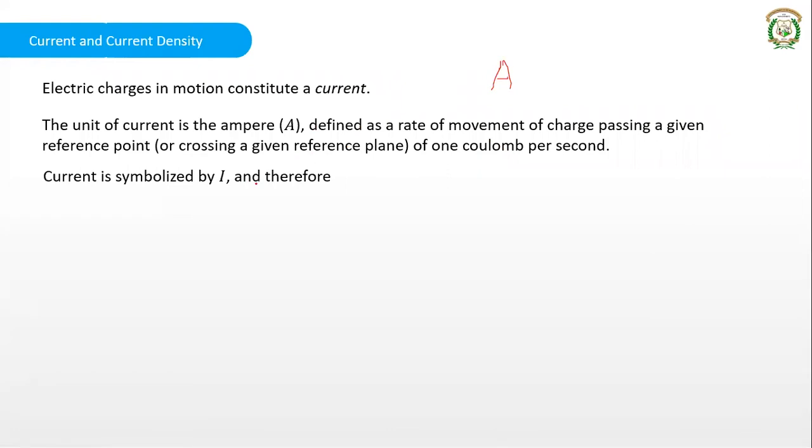The symbol for current is capital I, the rate of movement of charge per second. So it is the differentiation of charge with respect to time, that is dq by dt, charge per time. So actually the unit has to be coulombs per second. The other way you represent the same thing is ampere. Ampere is nothing but coulombs per second.